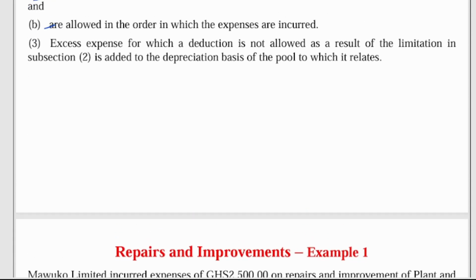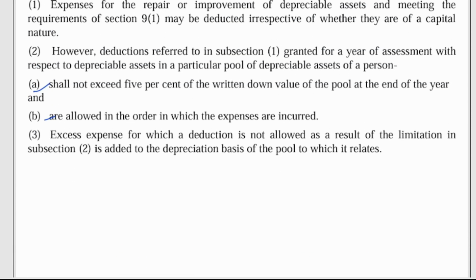So this is what they are saying. When it comes to repairs and improvement, others will say repairs and maintenance. Yes, when you make maintenance to your vehicle, your computers, your buildings, it's allowed as an expense, but there's a rule. The rule says that it shall not exceed 5% of the written down value. So let's give an example.